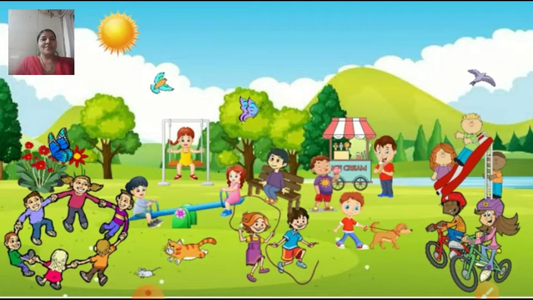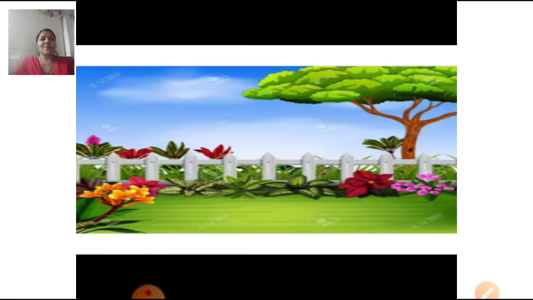Okay children, now let's see the next picture. What are the things we can see in the garden? Why do you go to the garden? Only to play? We can see some people go for walks in the garden because we get fresh air, and we feel happy.